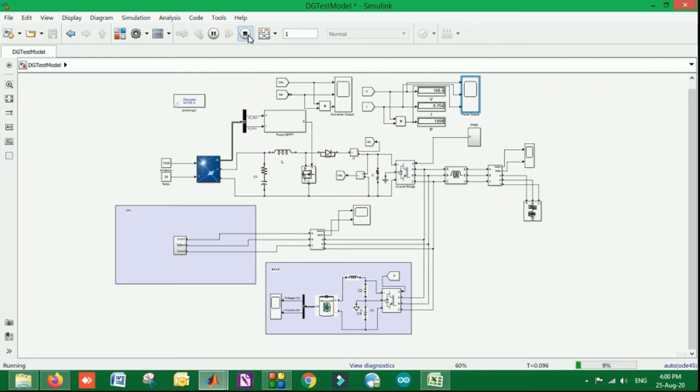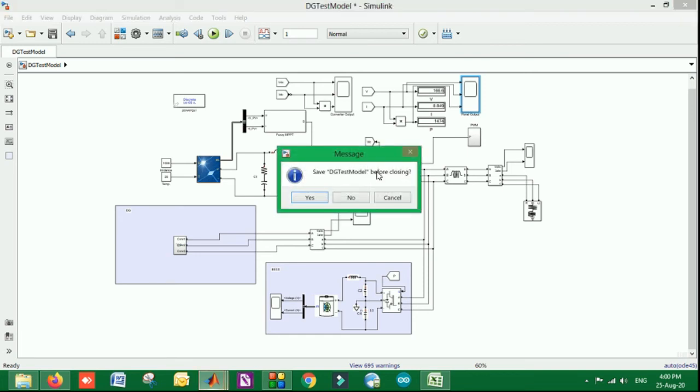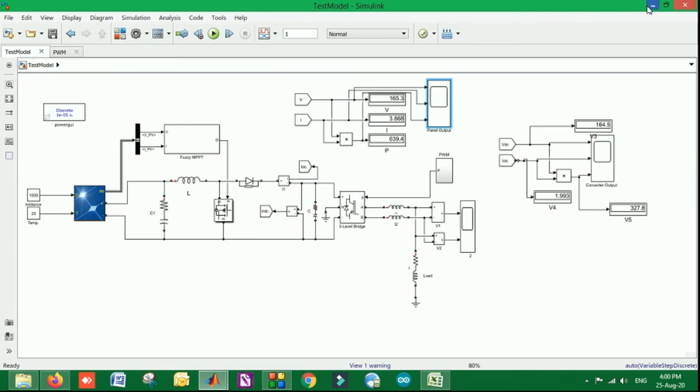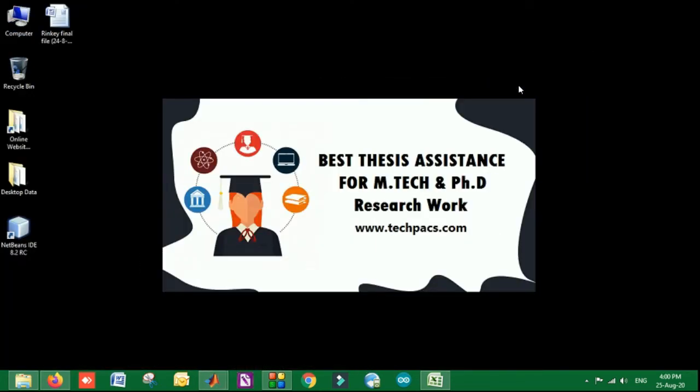In the same field there are many other options available. As fuzzy is being used with the MPPT, other intelligent systems can also be introduced. For the power sources that we are using here, faults can occur, and those can also be considered. So there are a number of possibilities for modifications and research additions to this particular topic.